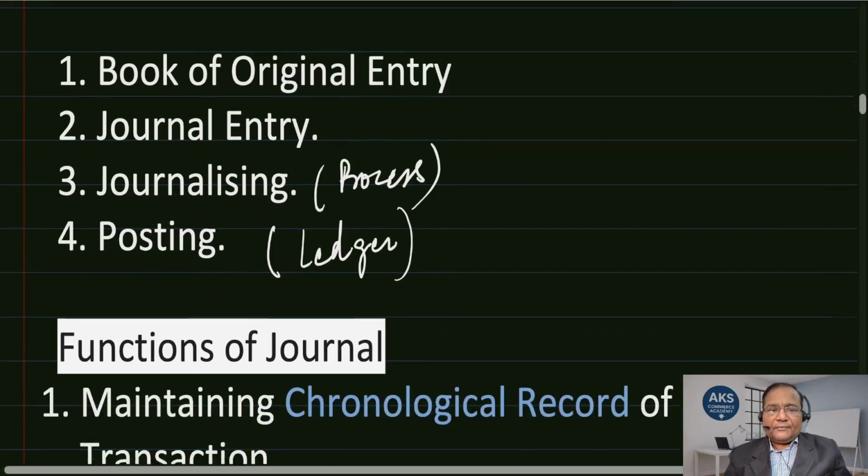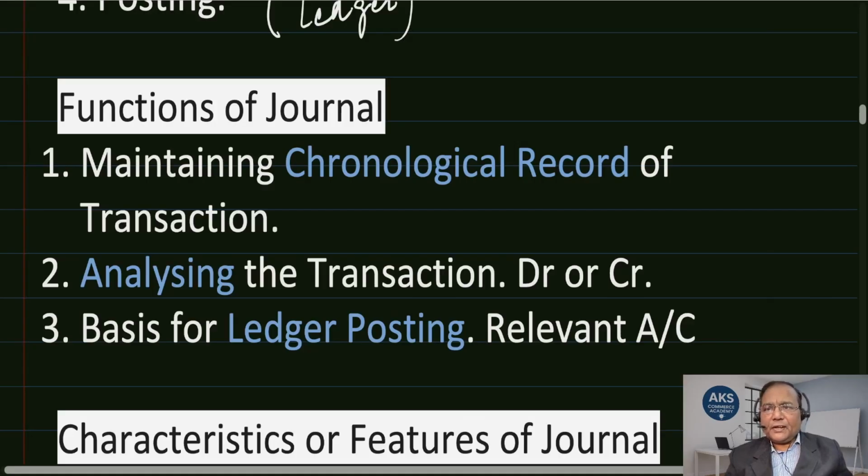Now let us understand the functions of journal. This is very important: what it does, what are the areas of its working. It maintains the chronological record of transactions. This is again important: a chronological record, not a haywire record, a sequential record of transactions. Analysis: analyzing the transaction, whether it is to be debited or credited. This requires to be understood considering the nature of the transaction that has happened and the accounts which get involved in that particular transaction. Accordingly, debit and credit is decided.